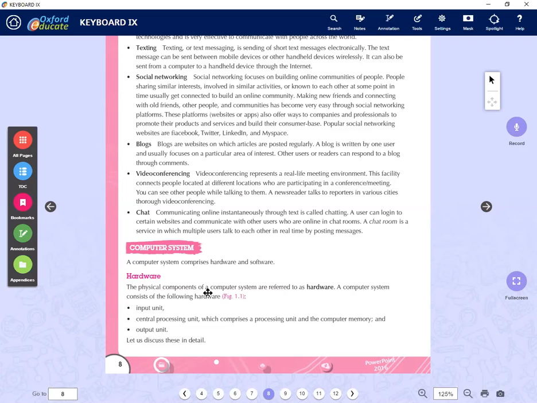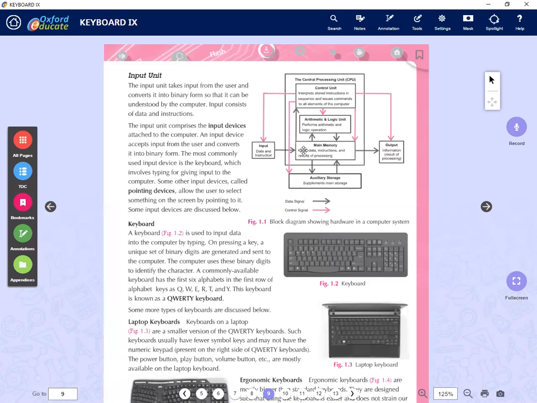Then we have something called the memory devices, and then we have something called output devices, right? So let's see the first one. We have what are input devices. According to this, you can see a diagram they have given you about the computer system, how it works. You have to remember this diagram, very, very important. It is called the block diagram of the computer system. They ask several times in question papers, and several times they have asked you to label these parts. They have put A, B, C, D, like us, and to rename those things. So you just easily remember if you refer to this diagram.